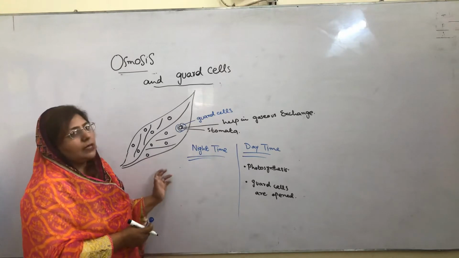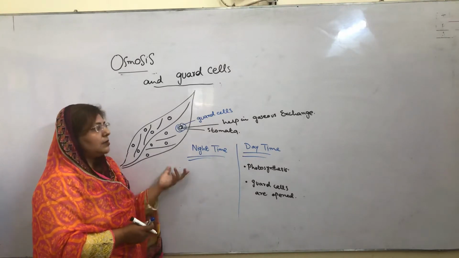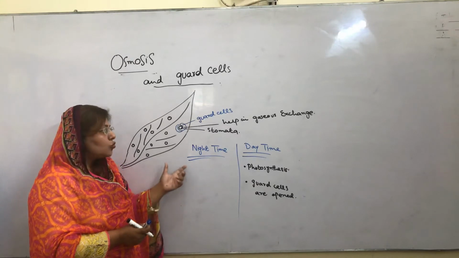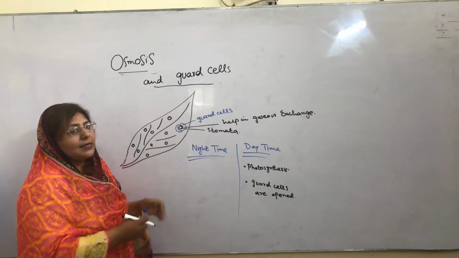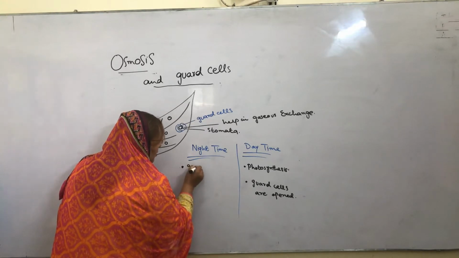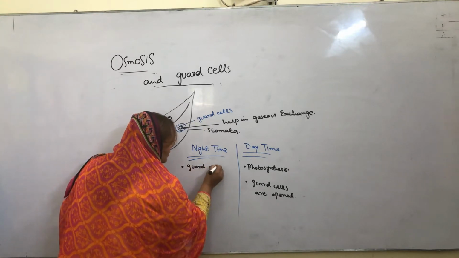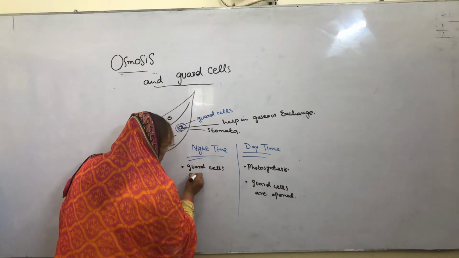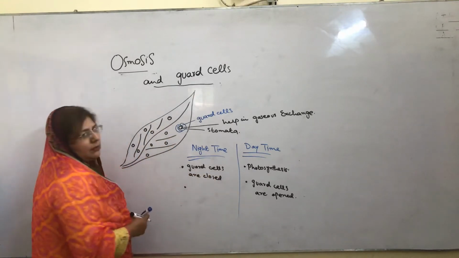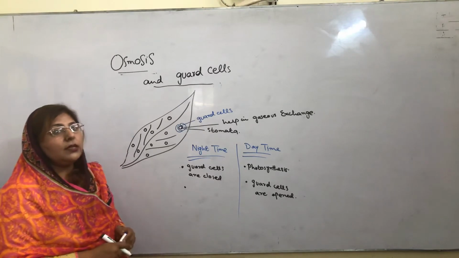But when there is night, we all know there is no sunlight, there is no photosynthesis, so the guard cells begin to close. Guard cells are closed. But in the body of the plant, function does not stop.